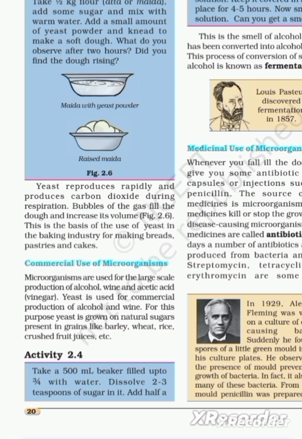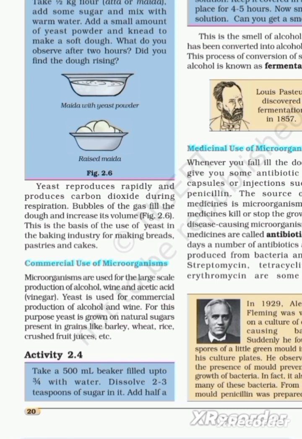For this purpose, yeast is grown on natural sugars present in grains like barley, wheat, rice, crushed fruit juices, etc. I already mentioned that yeast has a most important role in bakery industry because it is added to each and every bakery item, for example, cakes or bread or bun, for that puffiness which we see in baked items.